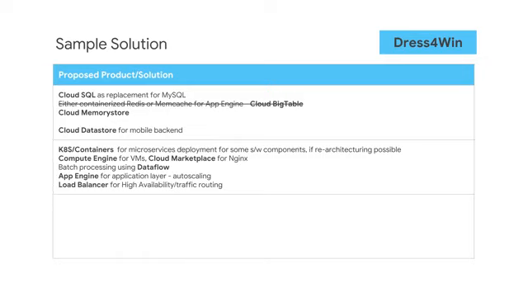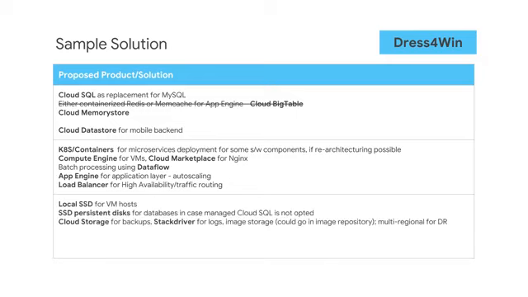Load balancing for traffic routing and availability. App Engine for applications, possibly also using containers. Local SSD and SSD persistent disks for VM hosts, and if they initially lift and shift MySQL instead of using Cloud SQL. Cloud Storage for backups, with multi-regional buckets as part of disaster recovery.